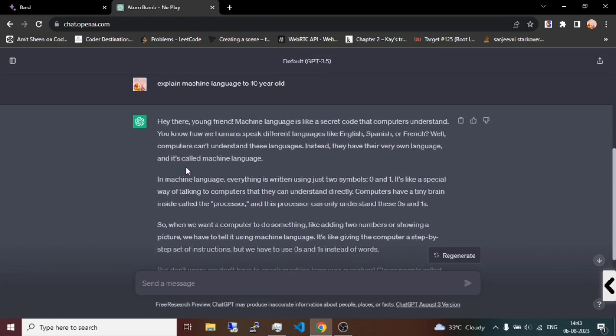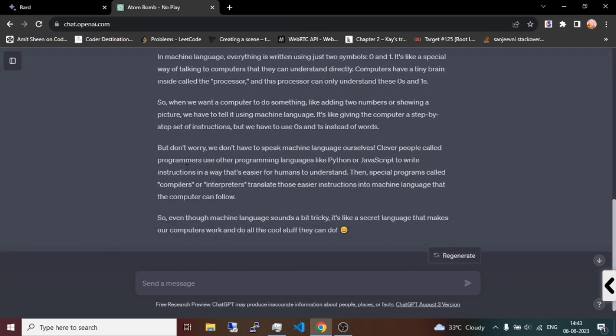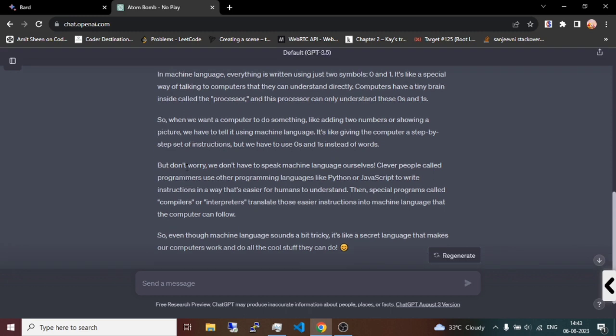Here ChatGPT explained the concept of machine language pretty well, but it didn't give a particular example for 10-year-old kids. Like here it explained what zeros and ones are, how zeros and ones work in machine language, how a programmer uses other programming languages in terms of English, and that the programming language will get converted to machine language.